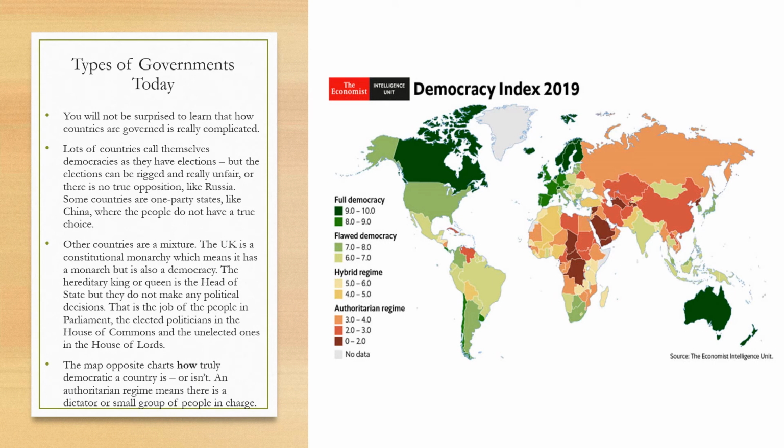So the map opposite charts how truly democratic a country is or isn't. An authoritarian regime means there is a dictator or small group of people in charge. So everything in red has a dictator, an oligarchy, or a dictatorship or a monarchy, but you've got very few people ruling the country, and quite often there aren't elections, or if there are, they're not very fair elections. The countries in green are democratic countries, and the darker the green, the more democratic that country is.